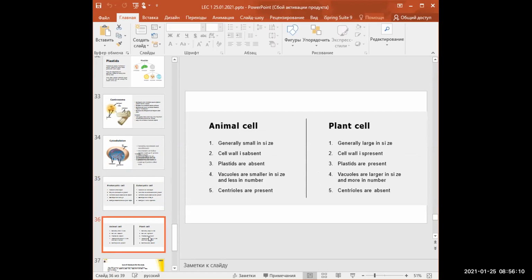Animal cell and plant cell. Animal cell is generally small in size, and plant cell is generally large in size. Next difference: cell wall is absent in animal cells, cell wall is present in plant cells, and other factors.